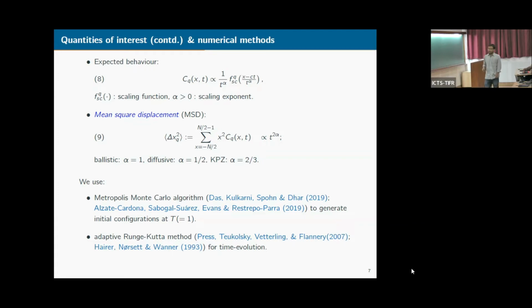So in our numerical study, we used the Metropolis Monte Carlo algorithm to generate initial conditions at thermal equilibrium at temperature 1. Then we used an adaptive Runge-Kutta method to evolve the system for some time. So we generated data, and now let me describe the results.